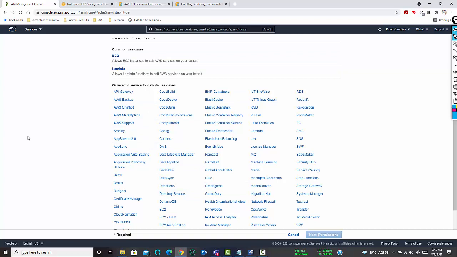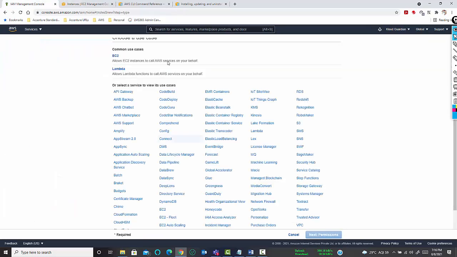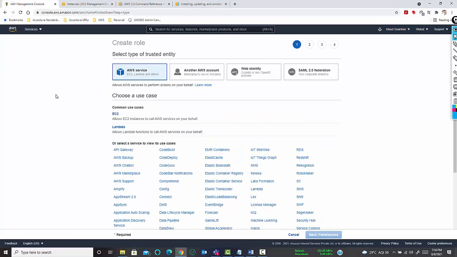Is there a difference between a service and the instance? Service is the platform on which you can create an instance. So this is an instance, and the service is EC2. Okay. Now, what we are planning is that... just repeat one second. Service is the platform on which you can create instances.